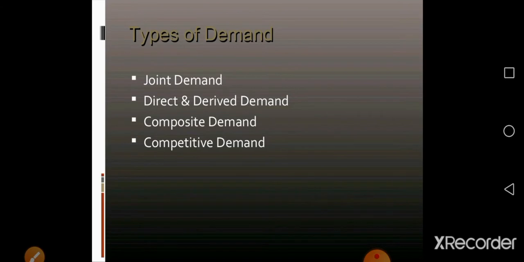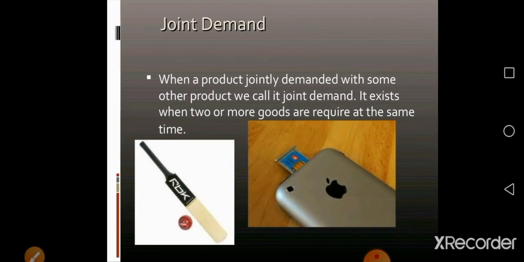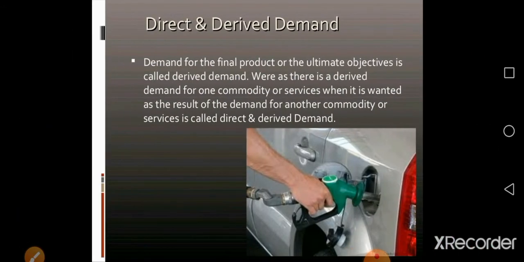Types of demands. There are different types of demands such as joint demand, direct and derived demand, composite demand and competitive demand. So first of all, joint demand. When a product is jointly demanded with some other product, we call it joint demand. It exists when two or more goods are required at the same time.